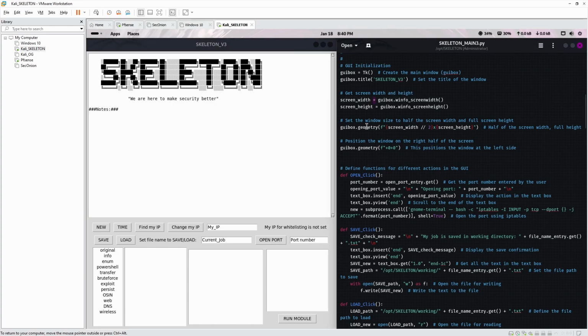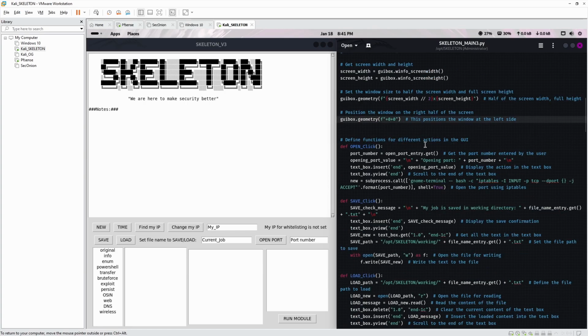So this is grabbing the pixels. This is doing the geometry, dividing it into the full length and half of the screen. This is where it's placing geometry. So positioning 0, it's a 0 offset. Before it was half of the screen, for the other side, which we're going to use for other modules. So the idea is to have your main skeleton module as a command and control with all your tools on the other side on the right. So that's why the template goes on the right. Skeleton goes on the left.